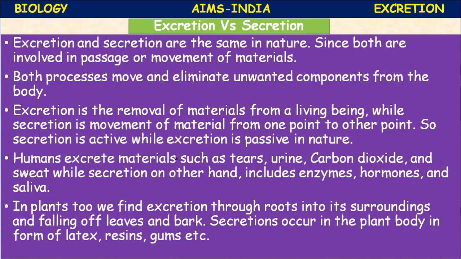Plant metabolites are of two types. Primary metabolites, what are they? Proteins, carbohydrates and fats. Secondary metabolites: alkaloids, tannins, latex, and resins. These are the economically important substances extracted from the plants.